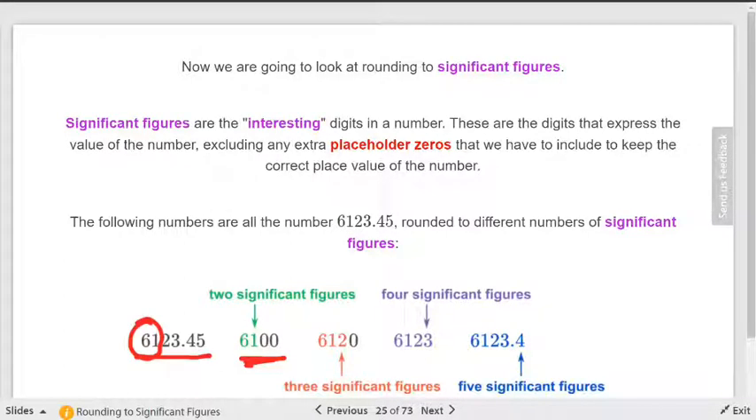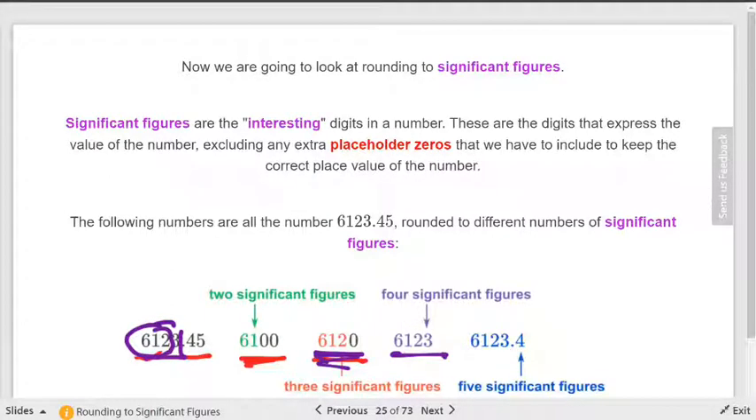They have no meaning after you get past that point. Here's the number rounded to 3 significant digits. So if you look at the first 3 digits, they kept them. Okay? Then 4 significant digits means that they just kept the first 4.